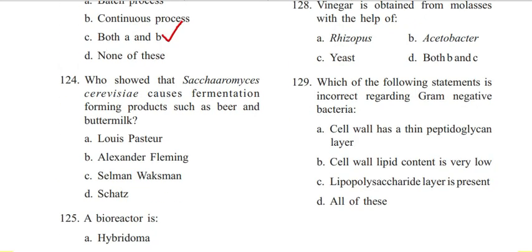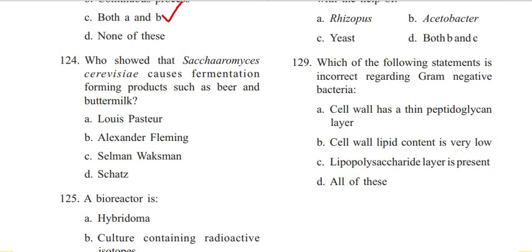124. Who showed that Saccharomyces cerevisiae causes fermentation, forming products such as beer and buttermilk? Louis Pasteur, Alexander Fleming, Selman Waksman, Schatz. Answer is A. Louis Pasteur. Next question is 125.